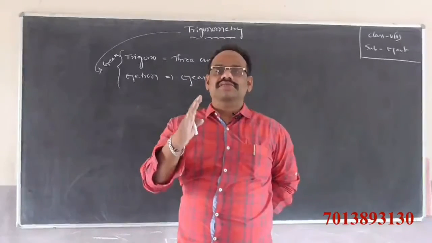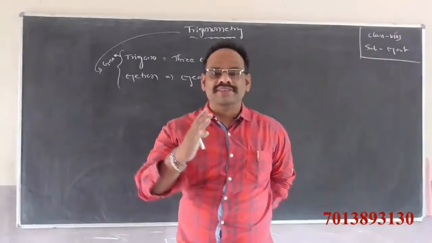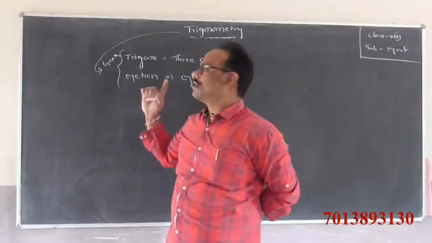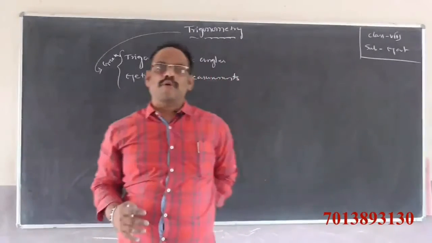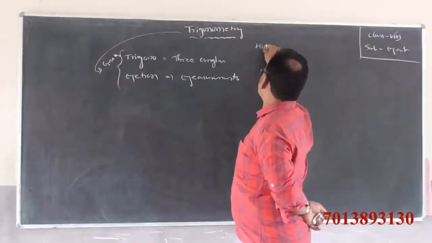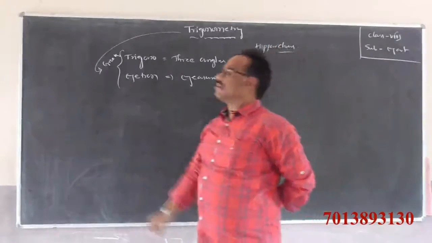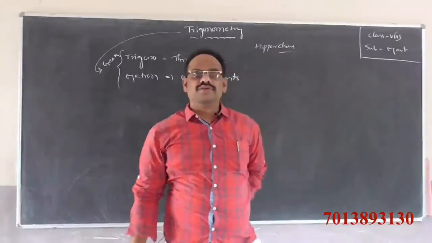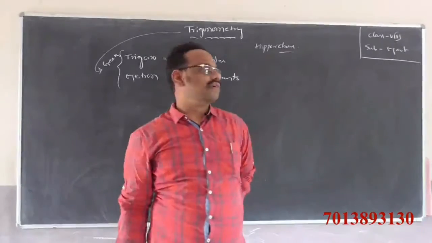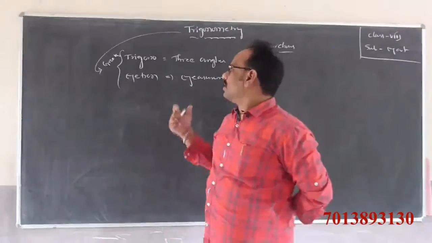Trigonometry is derived from the two Greek words, trigonum and metron. Trigonum means three angles. Metron means measurements. Three-angle measurements, it is nothing but trigonometry. The father of trigonometry is Hipparchus. Hipparchus developed trigonometry, so that's why the father of trigonometry is Hipparchus.